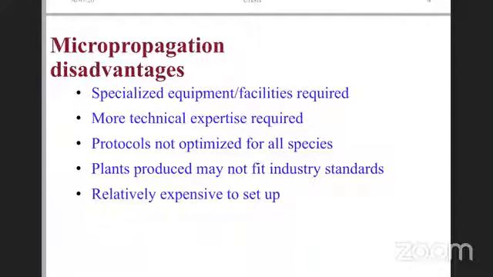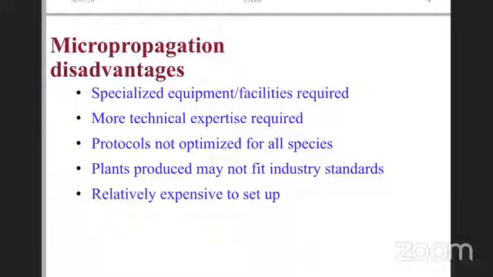Then protocols are not optimized for all species. That's another concern. One needs to really optimize, have your own protocols, or buy the protocols, take the protocols from others, and then optimize to your bench and see that you utilize it. Plants produced may not fit industry standard.